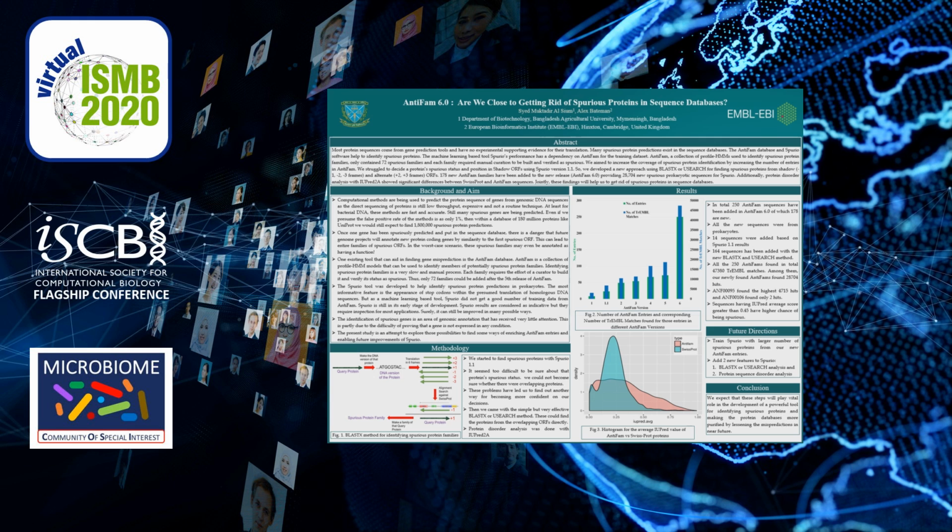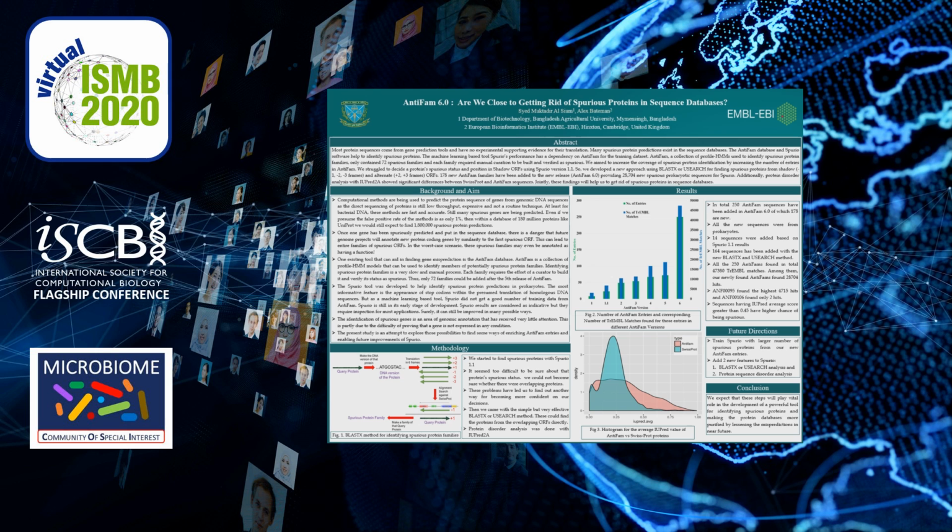One existing tool that can aid in finding gene misprediction is the ANTIFAM database. ANTIFAM is a collection of profile hidden Markov models that can be used to identify members of potentially spurious protein families. However, till now the ANTIFAM approach does not scale well because identifying spurious proteins is a very slow and manual process. Each family requires the effort of a curator to build it and verify its status as spurious. So, only 72 families could be added after the 5th release of ANTIFAM in almost 8 years.